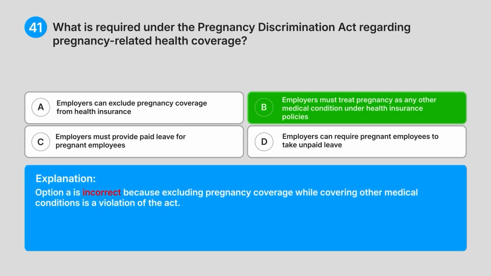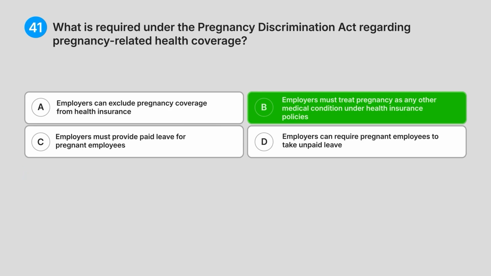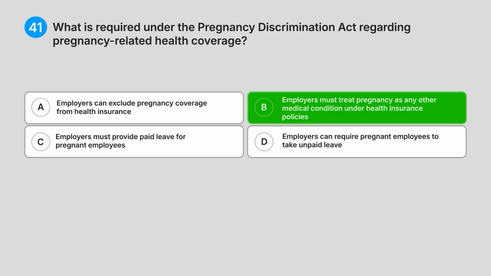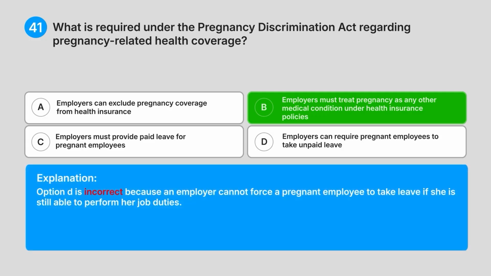Option A is incorrect because excluding pregnancy coverage while covering other medical conditions is a violation of the Act. Option C is incorrect because the Act does not mandate paid leave. It only requires that if paid leave is offered for other medical conditions, it must also be offered for pregnancy. Option D is incorrect because an employer cannot force a pregnant employee to take leave if she is still able to perform her job duties.